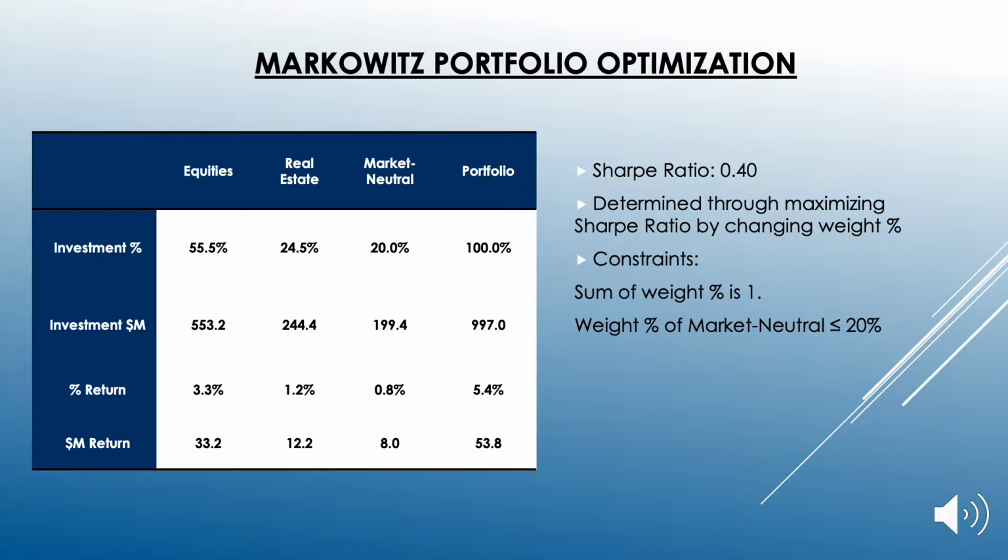Based on the data provided from Ann Martin, the Wesleyan University endowment should invest 55.5% in equities, 24.5% in real estate, and 20% in market-neutral asset classes. This will give a return of $53.8 million in the next 5 years. This analysis was performed by maximizing the Sharpe ratio while constraining the market neutral to 20%.